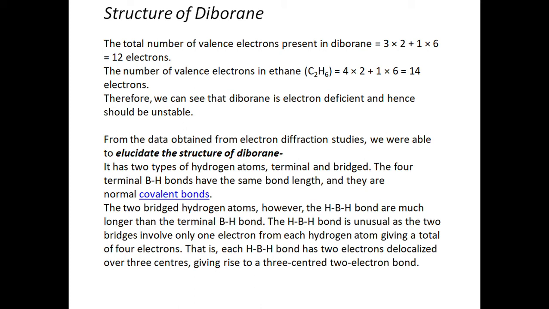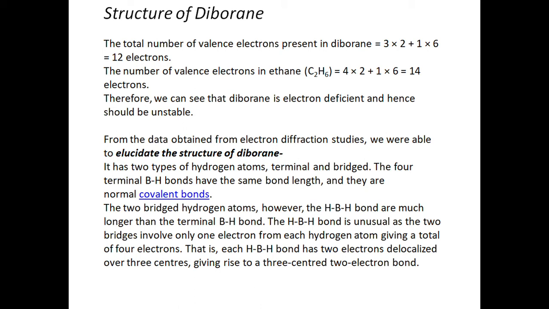Now we'll elucidate the structure of diborane. It has two types of hydrogen atoms, terminal and bridged. The four terminal B-H bonds have the same bond length and they are normal covalent bonds. So we see how it differs from ethane. B2H6 has a different structure having two bridged hydrogen atoms, however the B-H-B bonds are much longer than the terminal B-H bond.